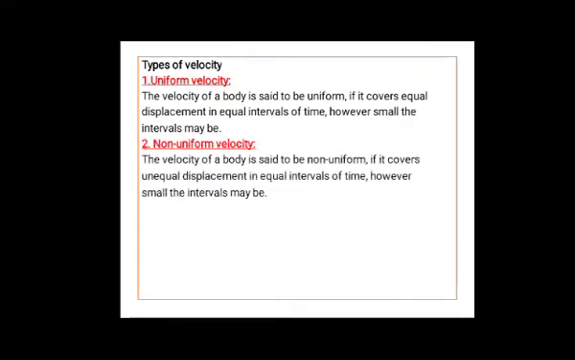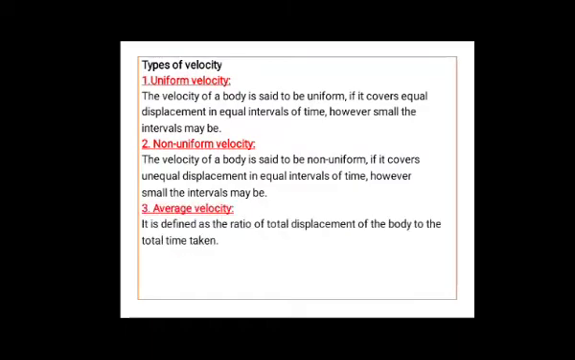Now, non-uniform velocity. How to define? Velocity of a body is said to be non-uniform if it covers unequal displacement in equal intervals of time. Next definition is for average velocity. Average velocity can be defined as the ratio of total displacement of the body to total time taken. Then the formula to calculate this average velocity is v is equal to delta x divided by delta t.